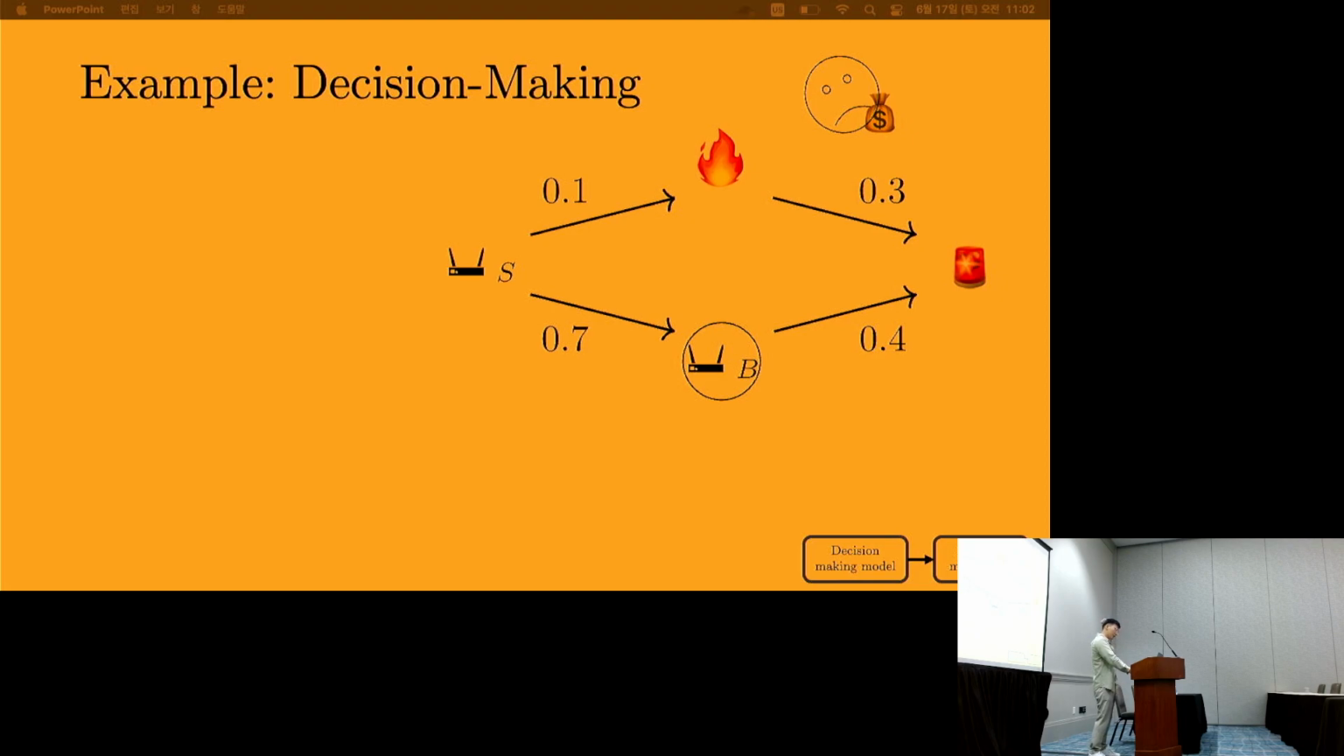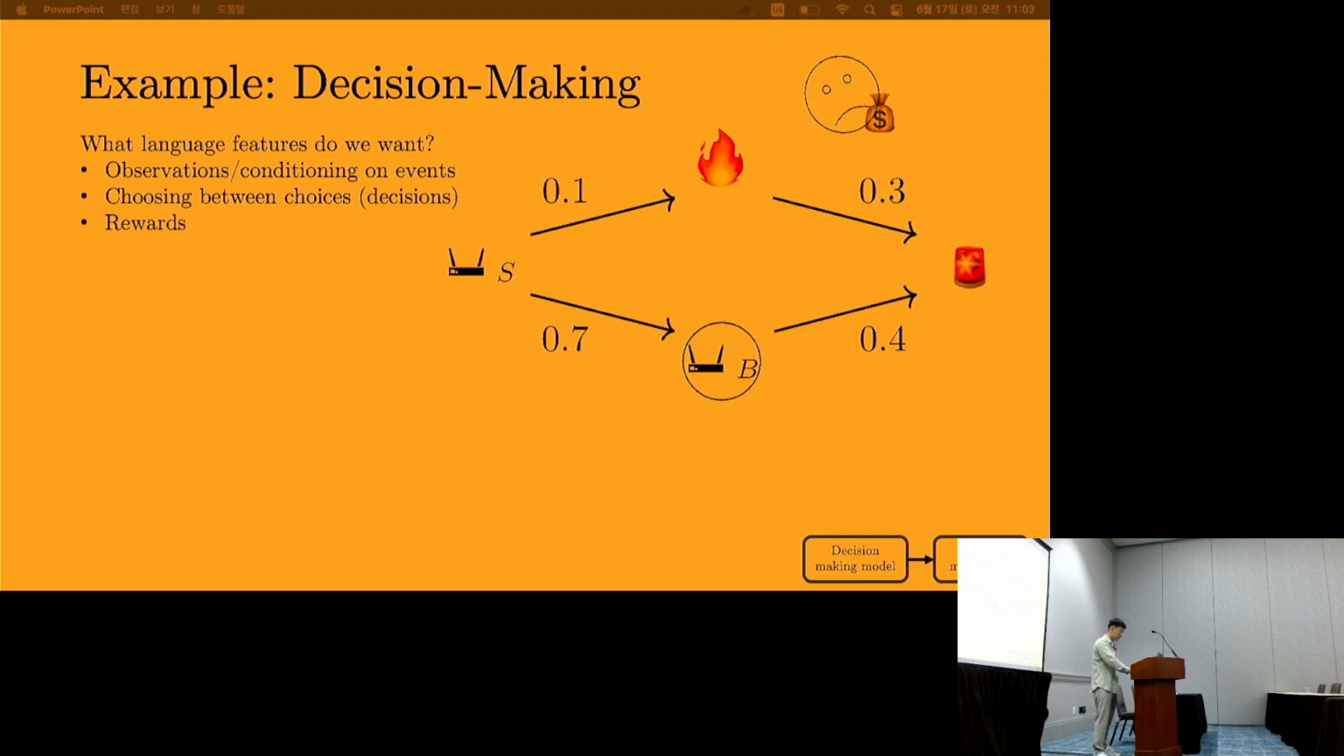So what language features did we encounter in this decision-making scenario that we need in a decision theoretic probabilistic programming language? Well, first is some sort of Bayesian reasoning, right? We want to observe events and condition on them. Next, we want a way for us to choose between choices, which I'm going to be calling decisions. And next, we want some notion of reward for us to distinguish which choices are better than others.